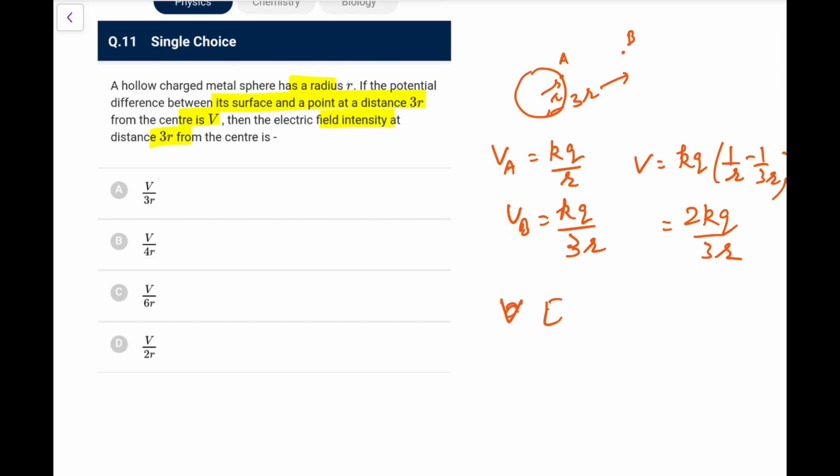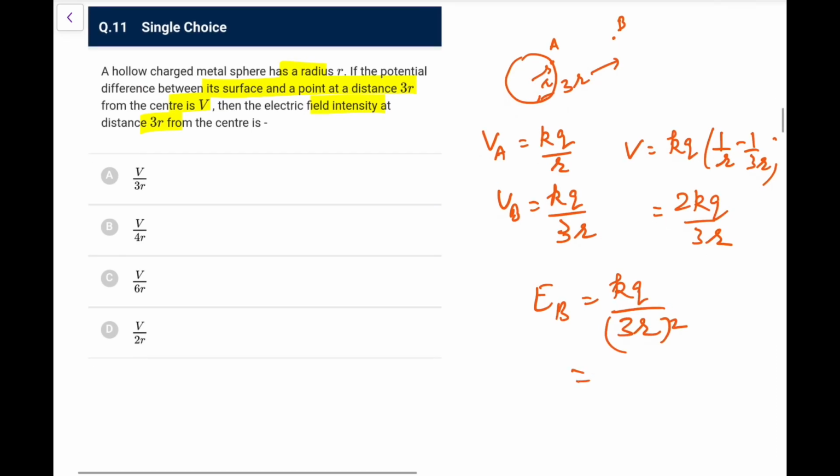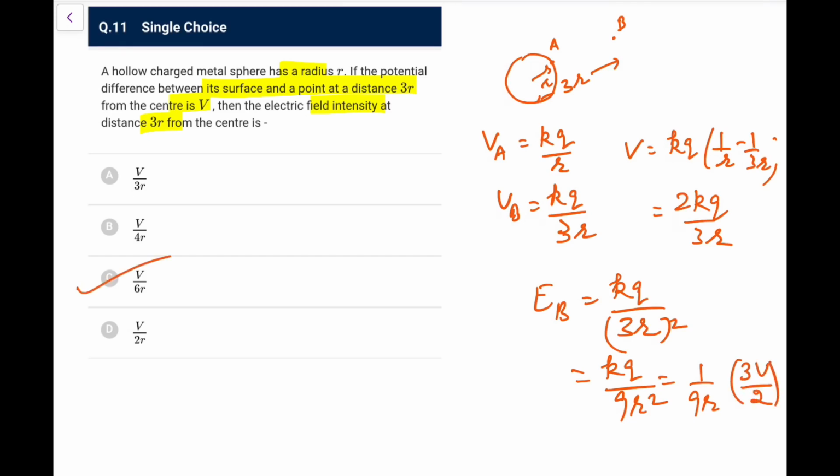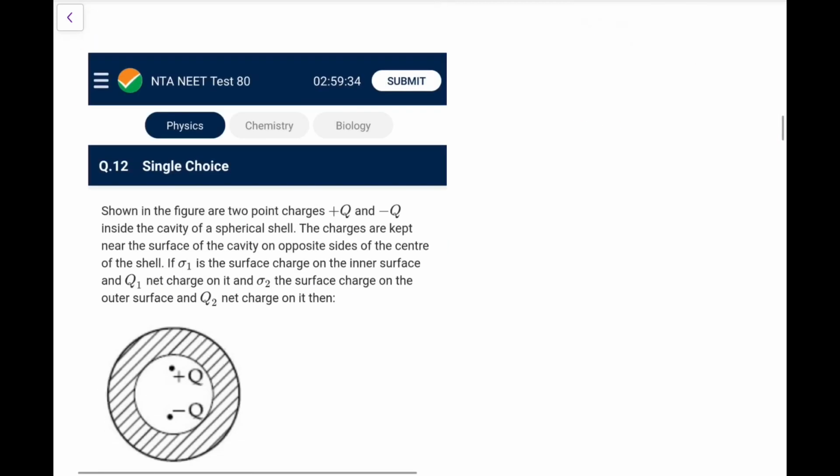Now the electric field at this point B at a distance 3R that you are talking about is KQ by r square, that is KQ upon (3R) whole square. So that would be KQ upon 9R square. So I can write it as 1 upon 9R into KQ by R, and KQ by R can be written as 3V by 2. So it comes out as V by 6R. Go for option C here, you just have to manipulate the data.